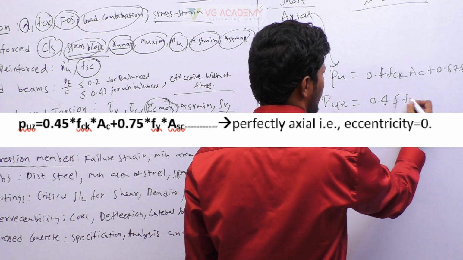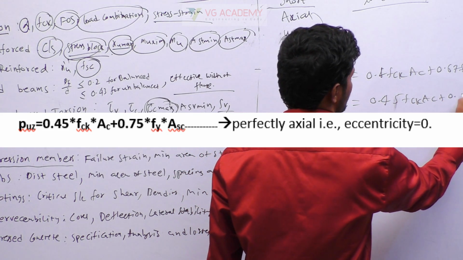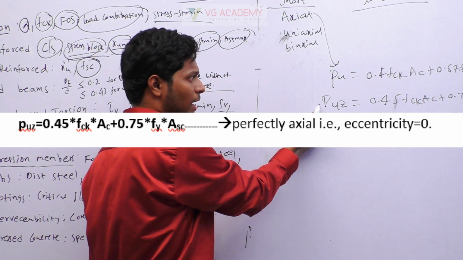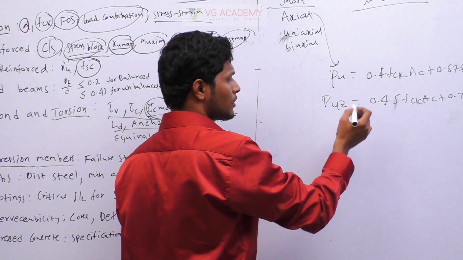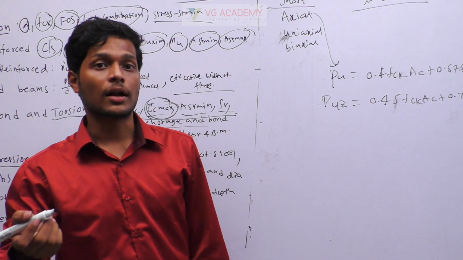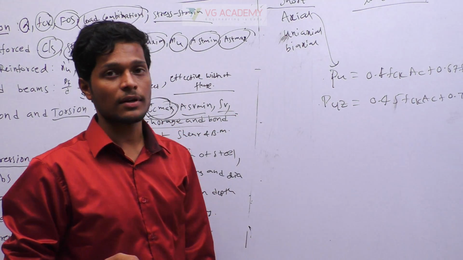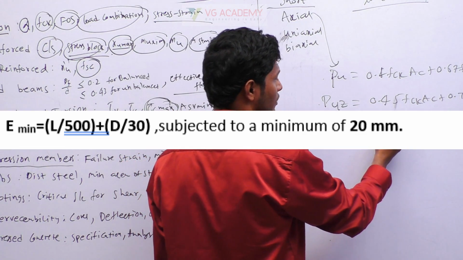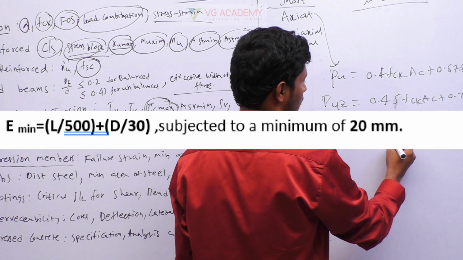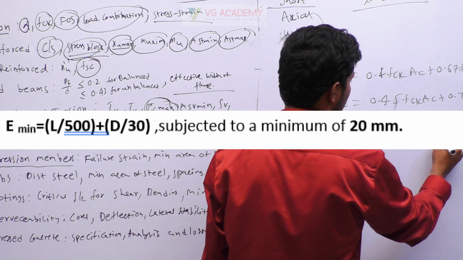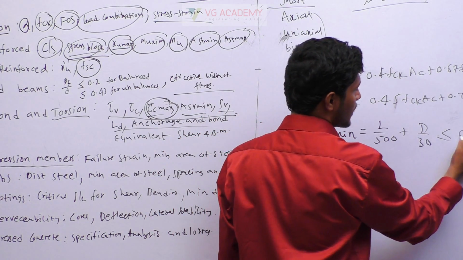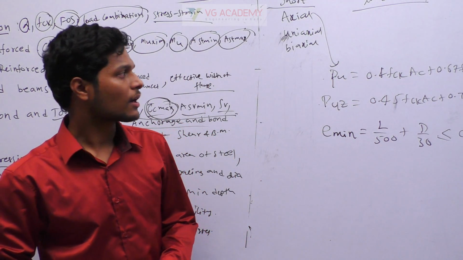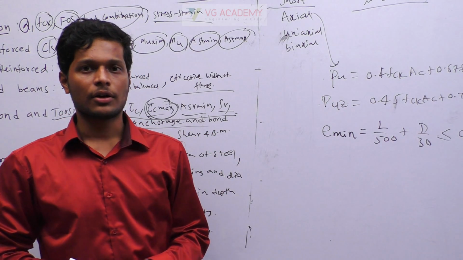0.45 fck × area of concrete + 0.75 fy × area of steel under compression. This is perfectly axial, this is axial. So to decide whether it is axial or uniaxial, you have to calculate something called eccentricity, e minimum, which is given by L/500 + D/30. If this is less than or equal to 0.05 D, then we consider the column as an axial column and we calculate according to this. Okay.